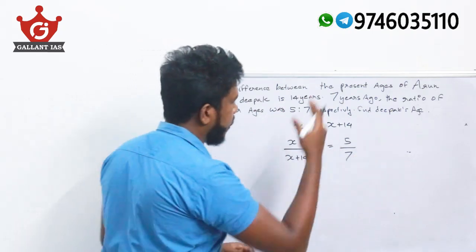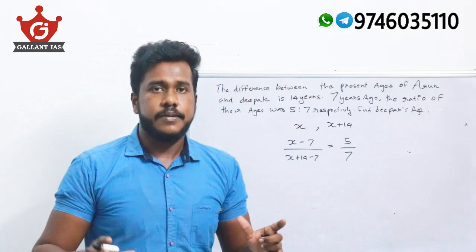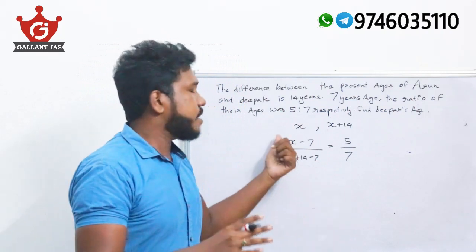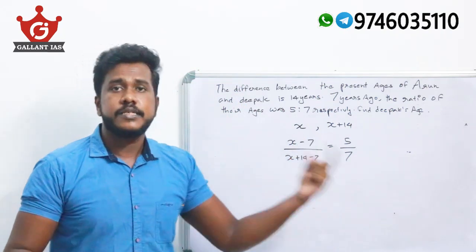So now let's solve the question. Just solve for x and you will get the answer. First of all, you will get the x value, that is Arun's age, and then x plus 14 is Deepak's age.